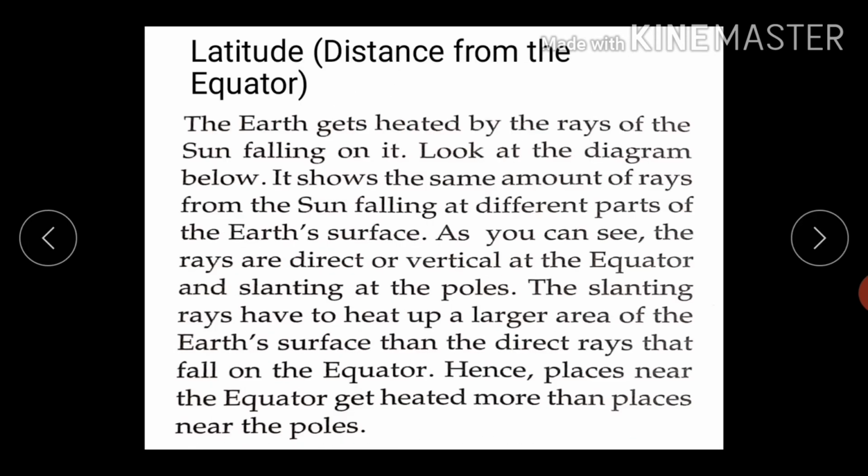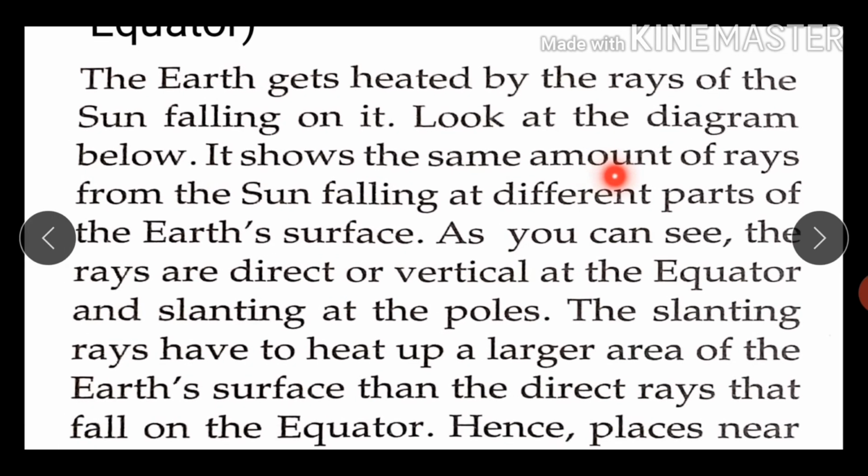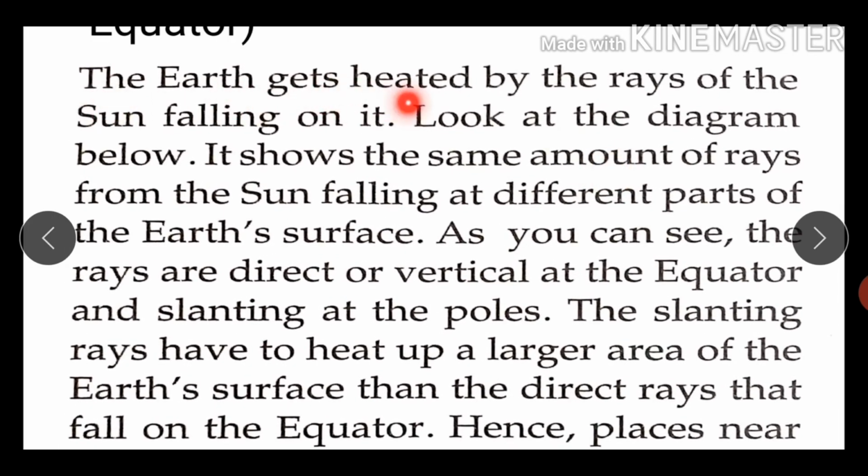Latitude. So what is latitude? It shows us the distance from the equator. The earth gets heated by the rays of the sun falling on it. Look at the diagram below. It shows the same amount of rays from the sun falling at different parts of the earth's surface.